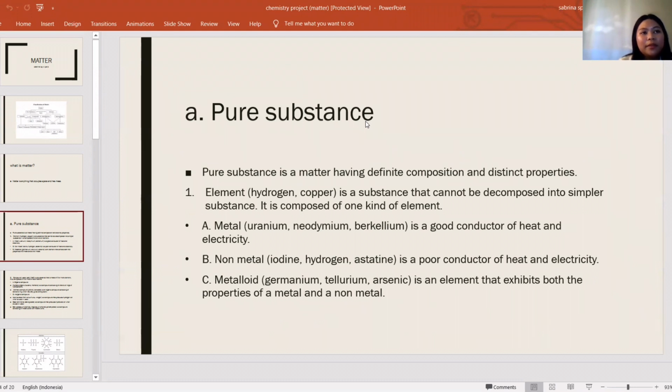The examples for metal are uranium, neodymium, and berkelium. Metal is a good conductor of heat and electricity. For non-metal, the examples are iodine, hydrogen, and astatine. Non-metal is a poor conductor of heat and electricity. The last one is metalloid. The examples for this are germanium, tellurium, and arsenic. Metalloid is an element that exhibits both the properties of a metal and a non-metal.